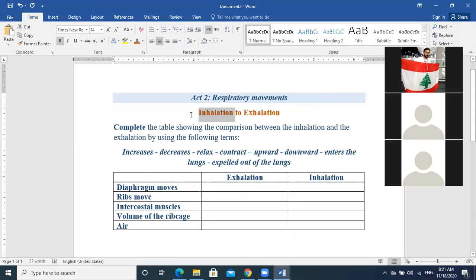Inhalation is when the air enters the lungs, and exhalation is when the air is expelled out of the lungs, right? We have to complete the following table that shows the comparison between inhalation and exhalation. Before we start, we have to watch a video relative to inhalation and exhalation. Then, at the end of the session, we have to complete this table.